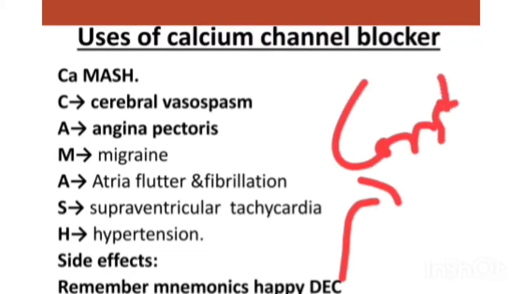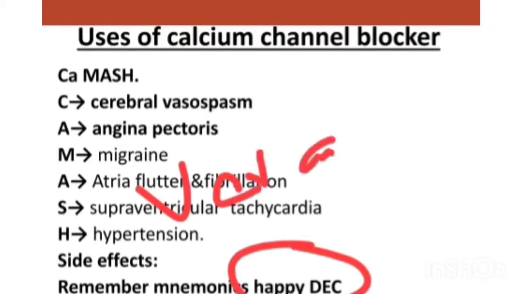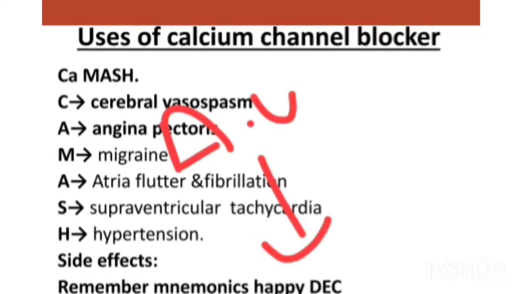If the patient complains that after taking a drug of that group they felt constipation, you can easily say it will be a calcium channel blocker. It is used to treat atrioventricular arrhythmias, and the most commonly used drug is verapamil. It decreases the conduction velocity by acting on the AV node, decreases contractility, and decreases the conduction velocity. So this is the major point about calcium channel blockers.